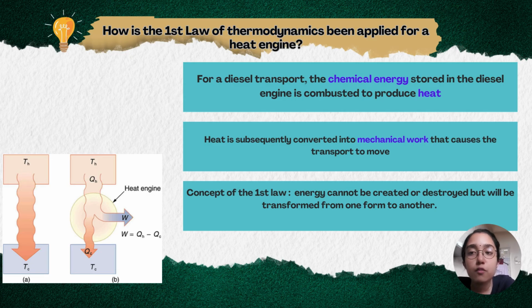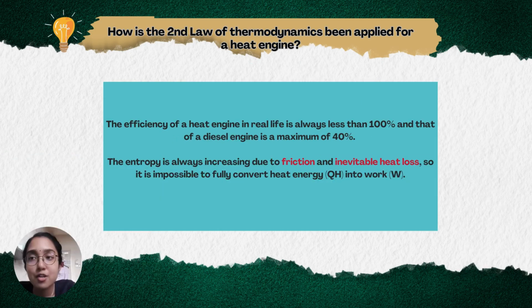The concept of the first law that is applied here is that energy cannot be created or destroyed, but it can be converted from one form to another. For this example, chemical energy produces heat, and this heat is converted into mechanical work.